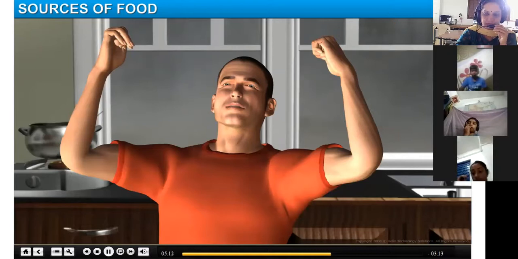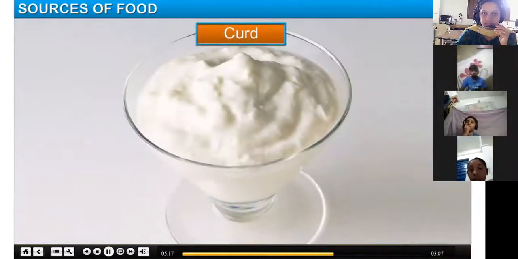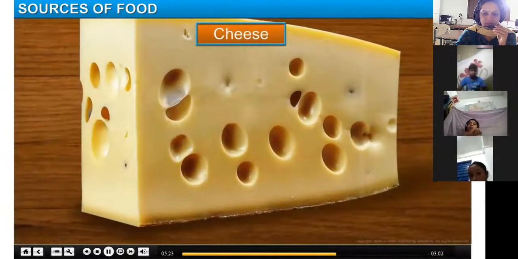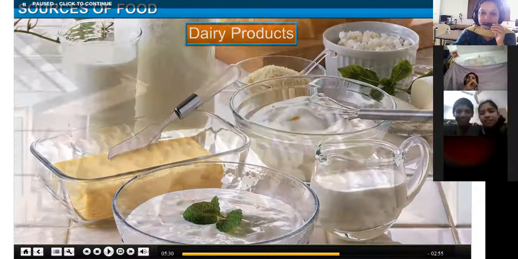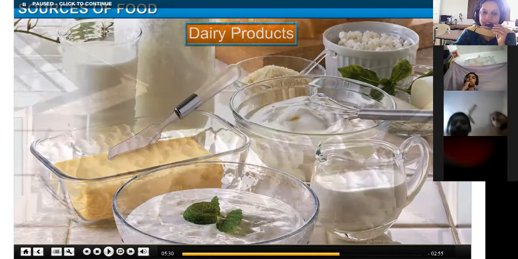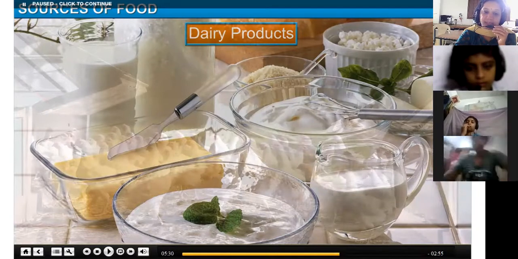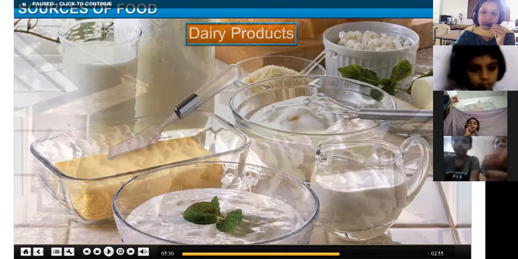Milk is also used to prepare products like curd, butter, cheese, and cream, commonly known as dairy products. So these are the products that are prepared from milk. Which products were mentioned? Ghee, cheese, butter, paneer, curd. All these are products of milk. We can get all these from milk.